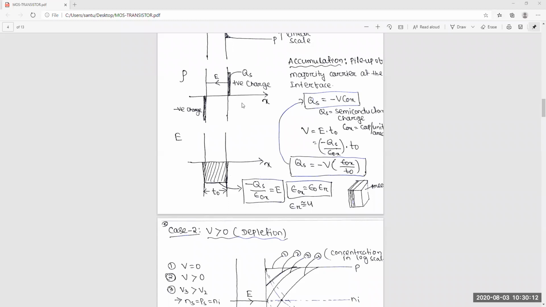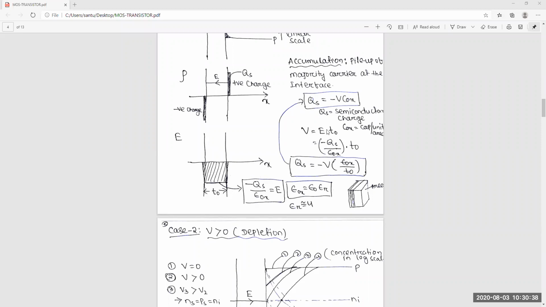Generally, Q is equal to CV. So this is Q, and that's why, though it is negative, it's minus Qs by epsilon naught is equal to the electric field. From this electric field, we can calculate the voltage. Surface voltage is nothing but electric field into thickness of the oxide.